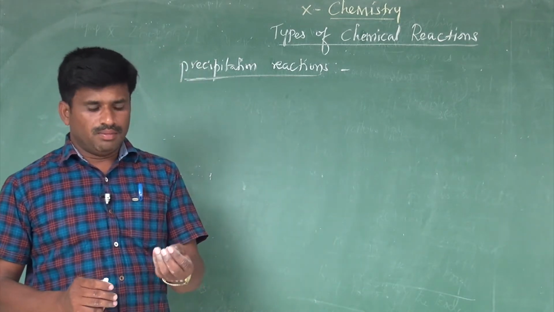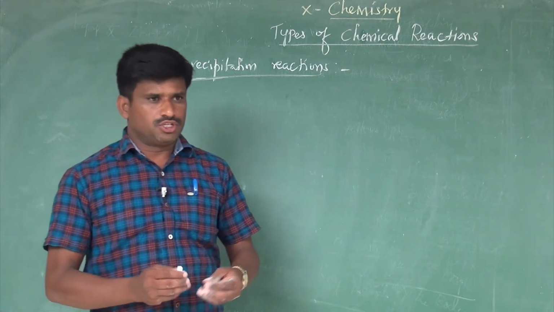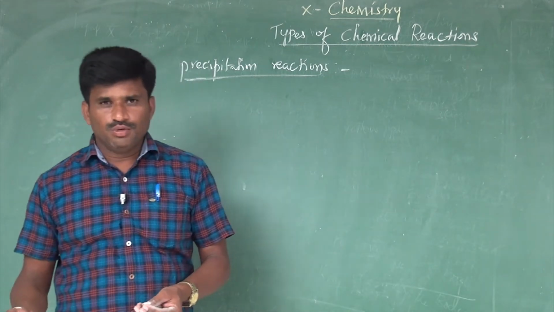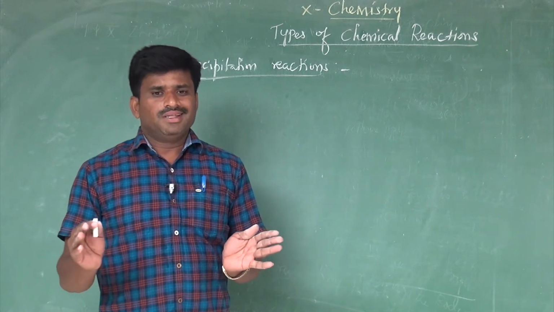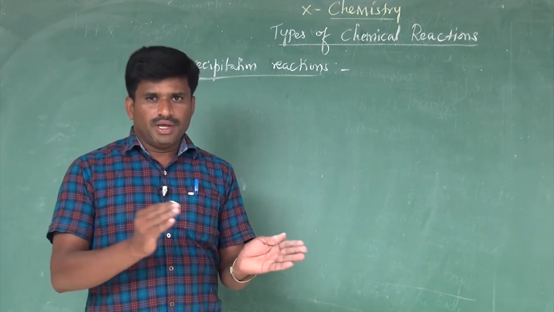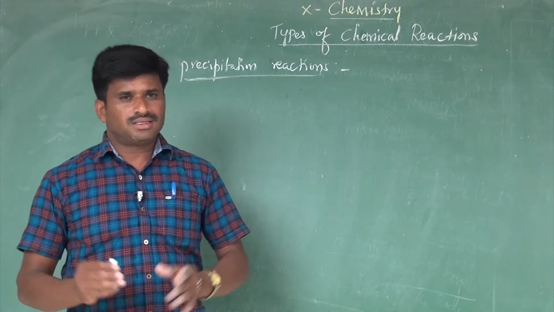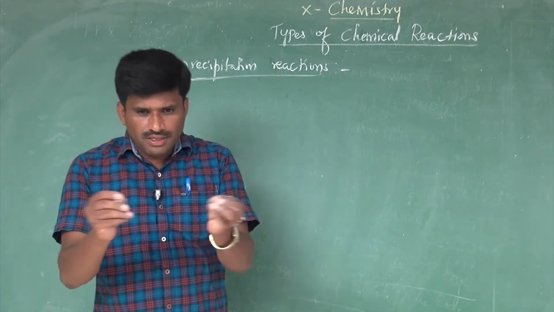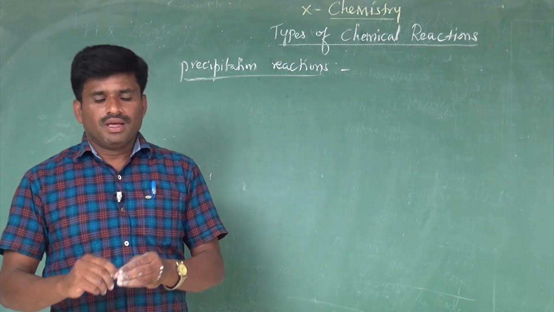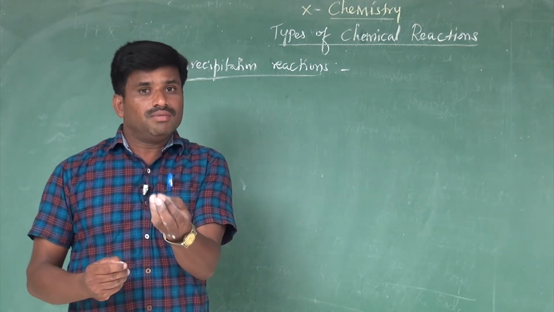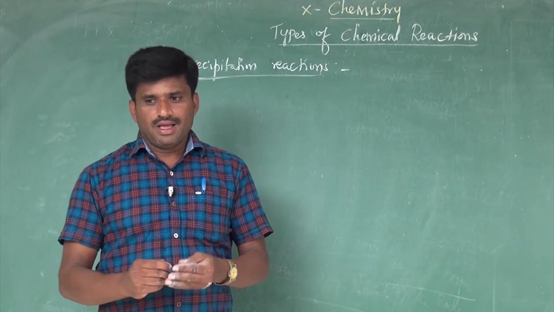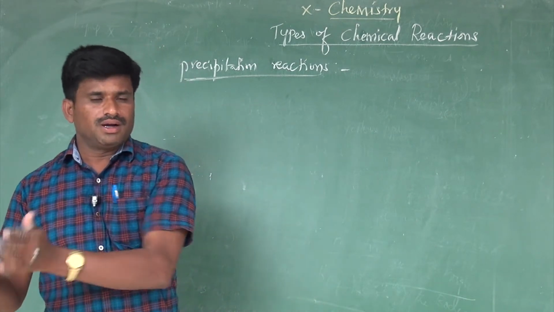We take barium chloride in one test tube, and in another test tube we take sodium sulfate. Both are colorless aqueous solutions. When these two are mixed, they immediately form a precipitate, that is, an insoluble compound. Additionally, one soluble compound is obtained.